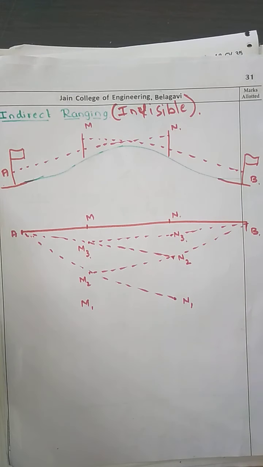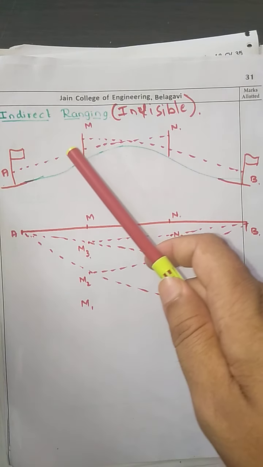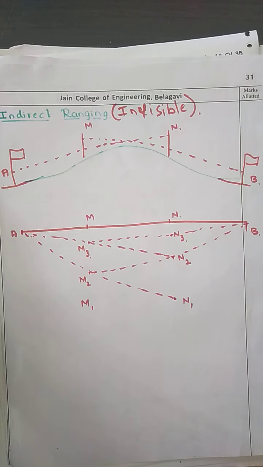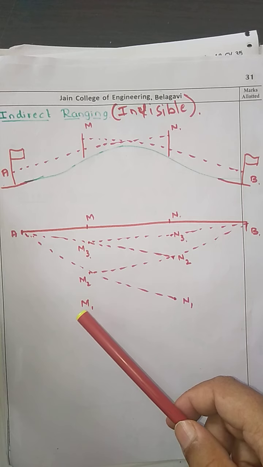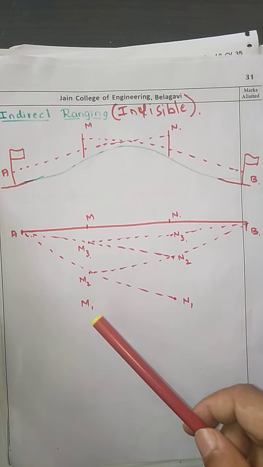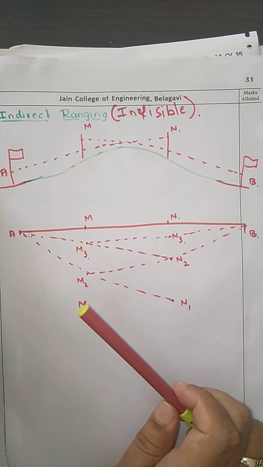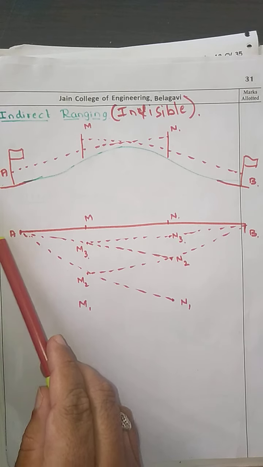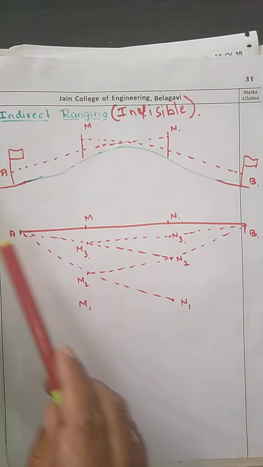The person at A looks towards M1 and N1, and finds that the person at M1 is standing far away. So he tells the person to move a bit inside, so that M2 and N1 are in the same line.